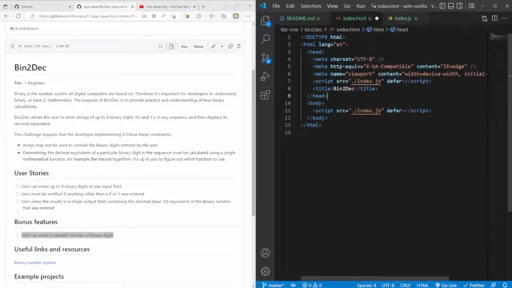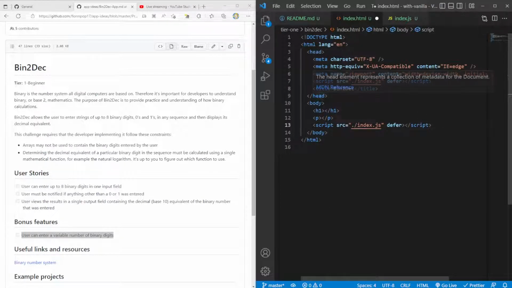Let's go over why the script tag is at the end of the body to begin with if it's not in the head. As your page is being parsed, all the HTML is being parsed sequentially. It doesn't try and do the JavaScript until it gets to the JavaScript. And when it gets to the JavaScript, it moves to parsing the JavaScript and then comes back to your HTML. So if you have JavaScript in between HTML, for example, let's say you have this and then you have this. If in this JavaScript you try to access the paragraph tag, it's not going to be found because this JavaScript actually comes before the P tag. So that's one reason why you might see script tags at the end of the body.